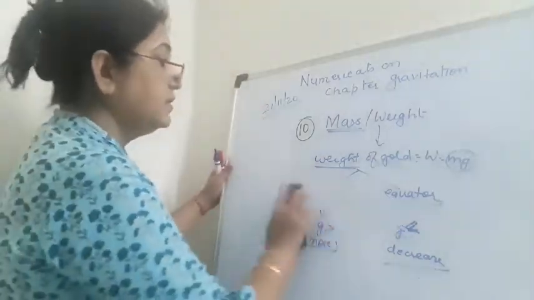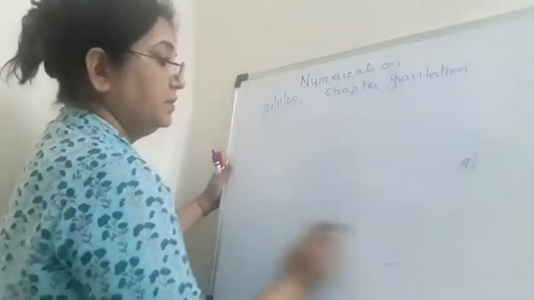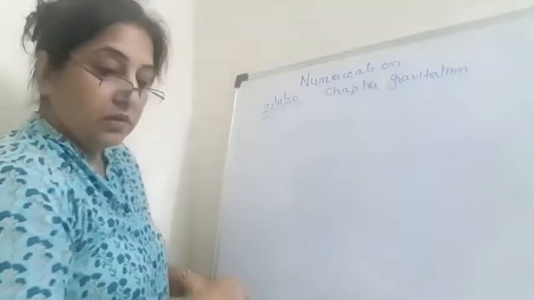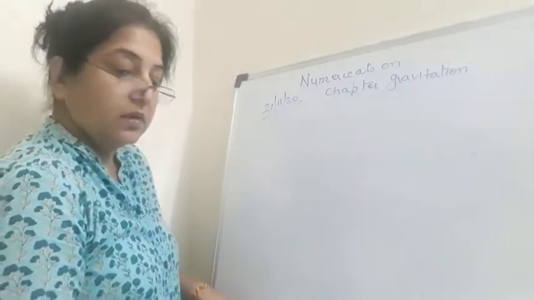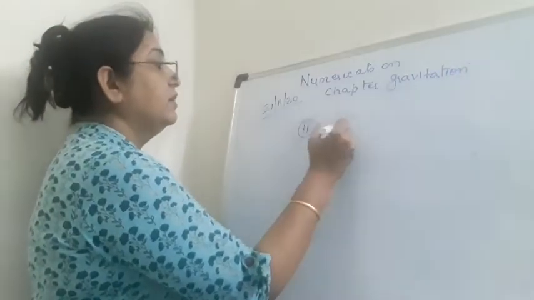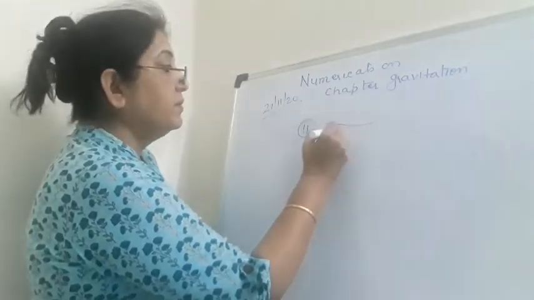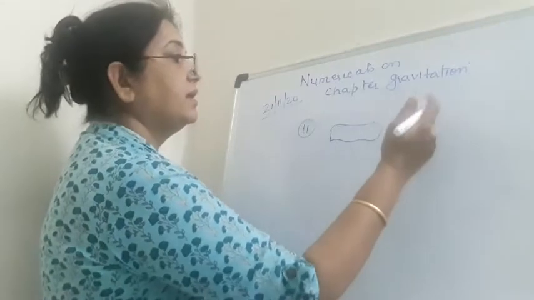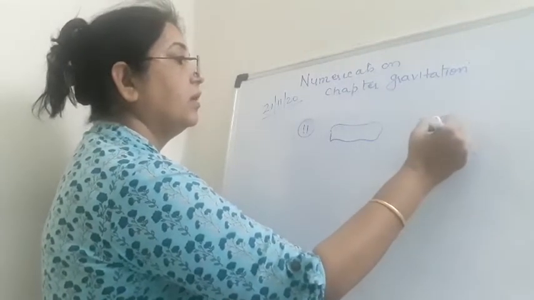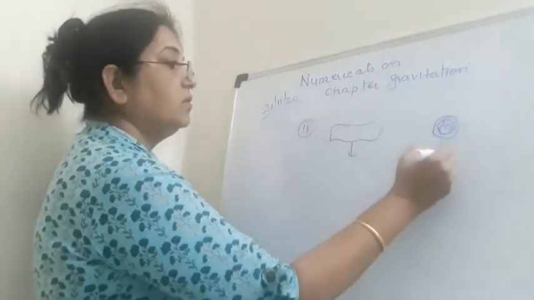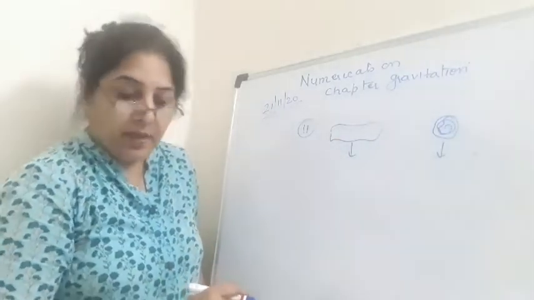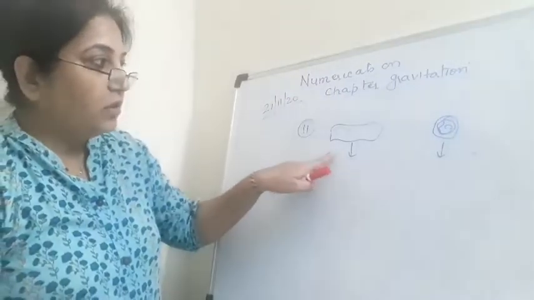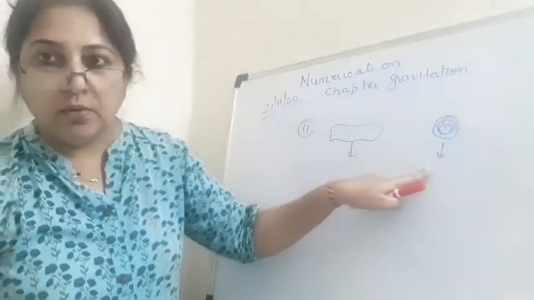How can I explain this? We will take two objects, question 11. One is a sheet of paper, right? This is a sheet of paper, and the same paper, that is another one, is crumpled into a ball. Now both are coming down from the same height. The question is, why will a sheet of paper fall slower than the one which is crumpled into a ball?